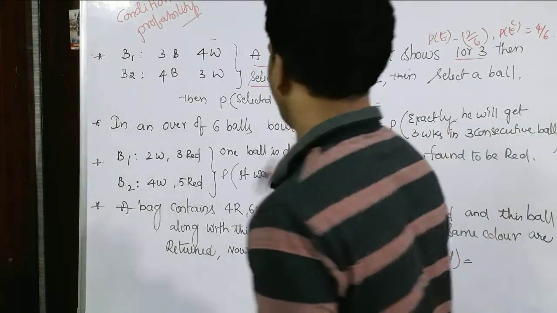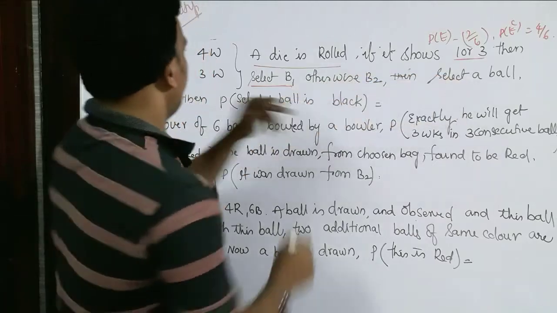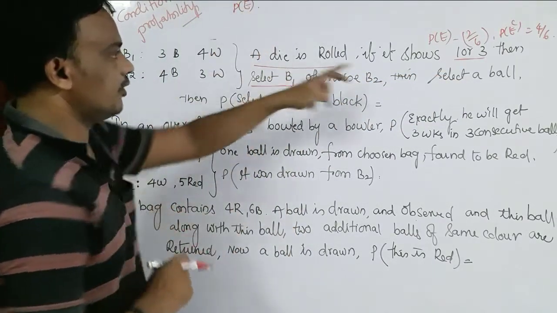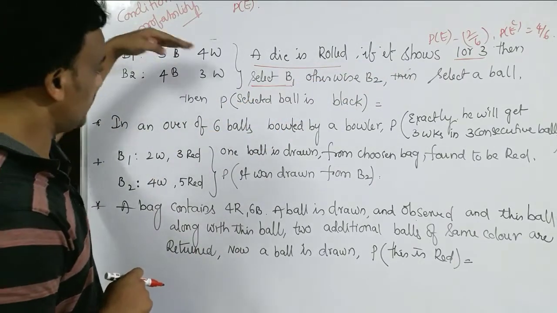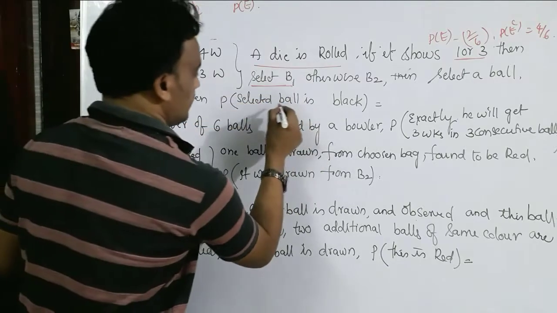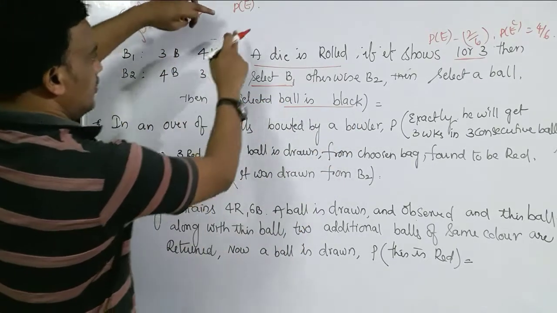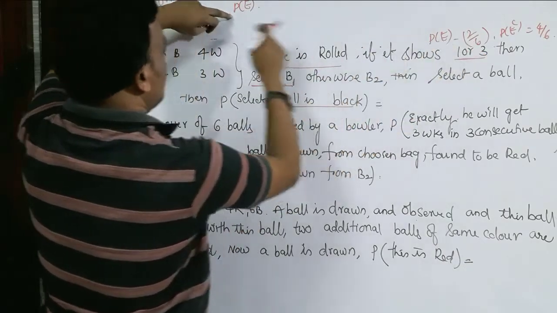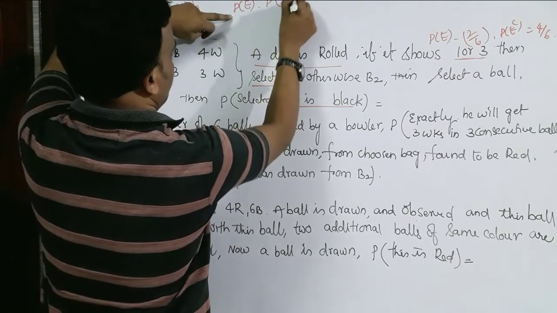Now can I write like this? When a die is rolled, if it shows 1 or 3, that is E, then we select the first bag, and from that select a ball. What is the probability that it is black? Now the die shows 1 or 3, that means its probability is 2 by 6, and from that the probability of selecting the black ball.